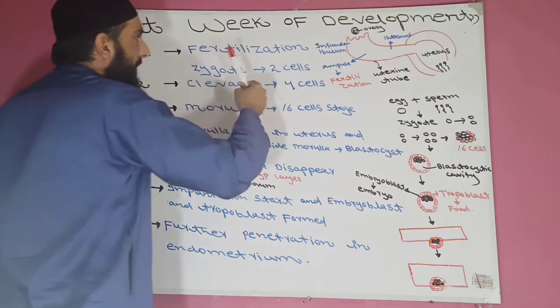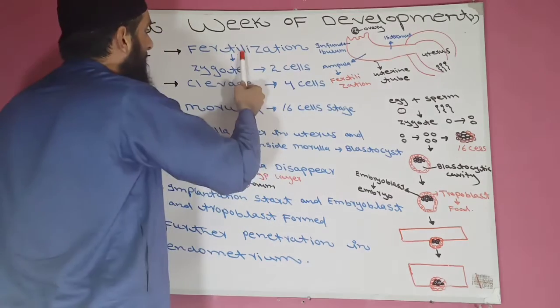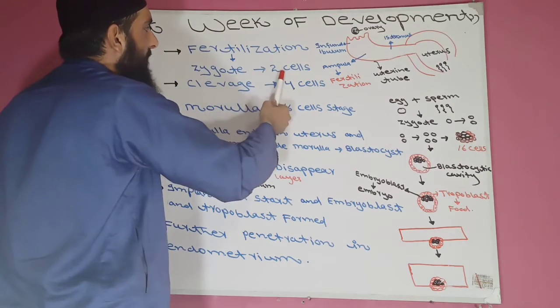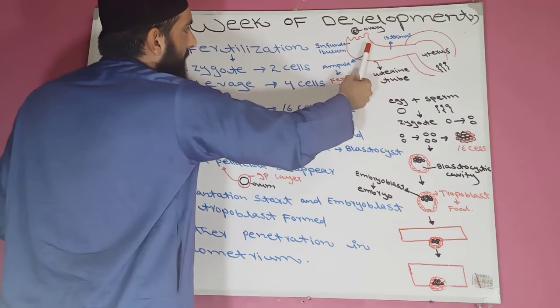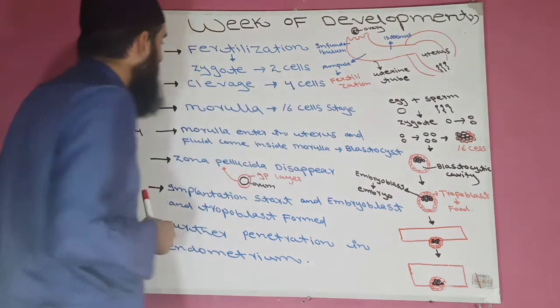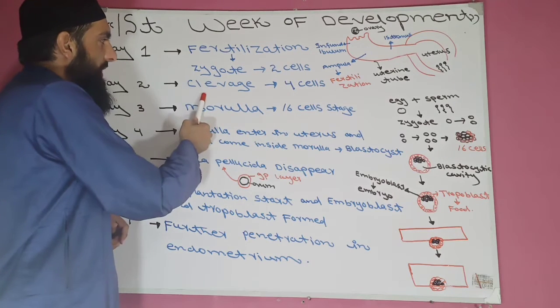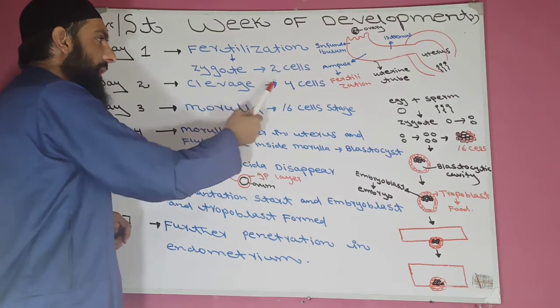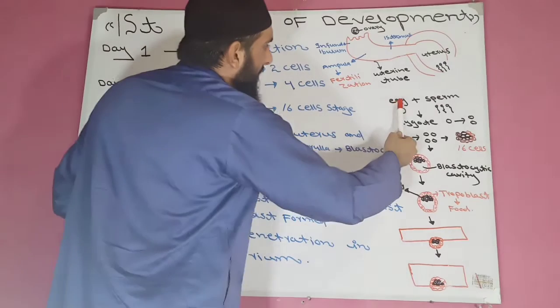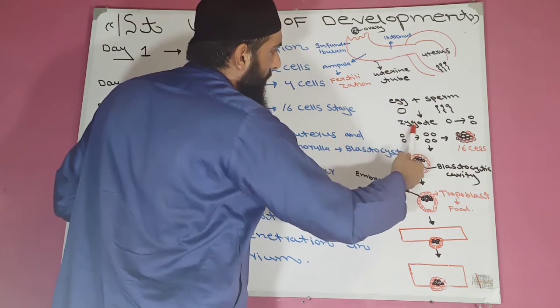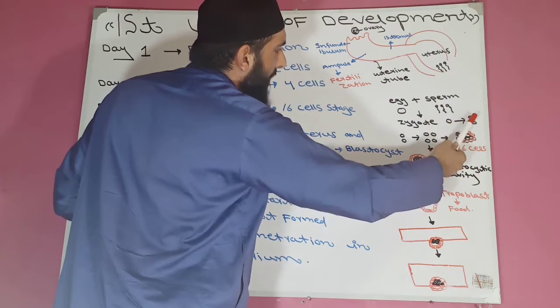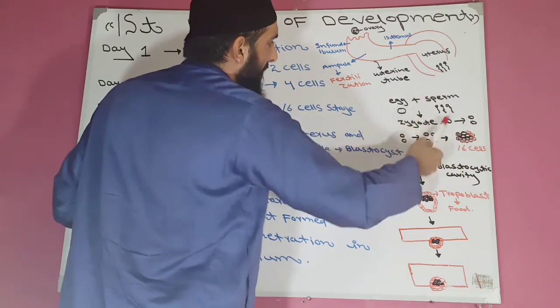Now on day 1 fertilization occurs, the zygote forms and the 2 cell stage forms in the ampulla of the uterine tube. This is day 1. Now come to day 2. In day 2 cleavage occurs and 4 cells will be formed. On day 1 egg and sperm meet to form the zygote, meaning 1 cell, and then the 1 cell divides into 2 cells. This is day 1.